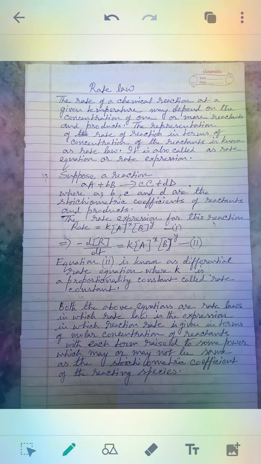But in the rate law, I have written minus d[R]/dt equals k [A] to the power x, [B] to the power y. So x and y are separate numbers. Sometimes x and y can be equal to a and b respectively, or they may not be equal to a and b.